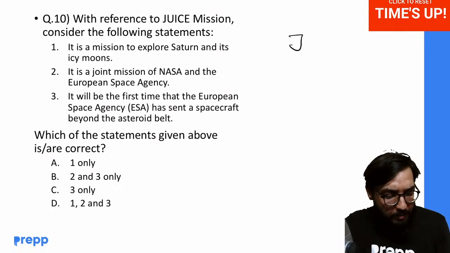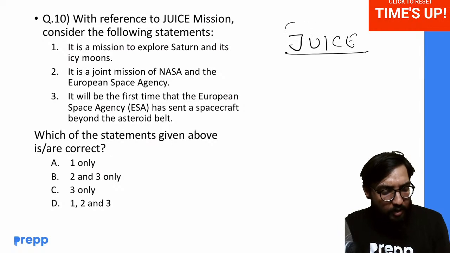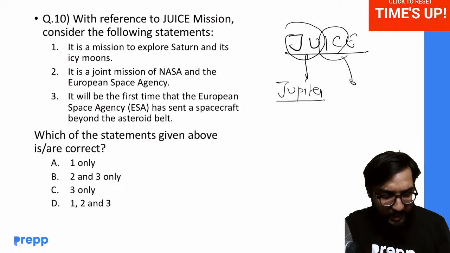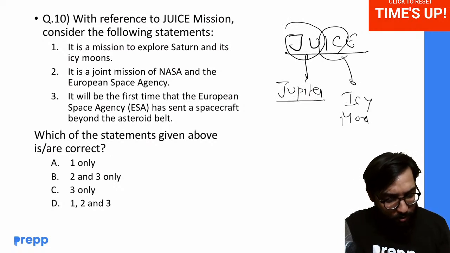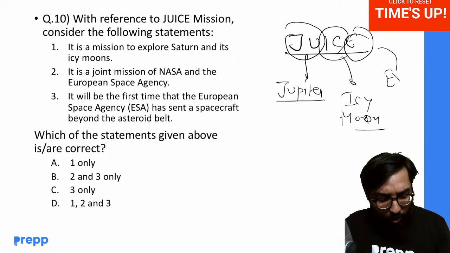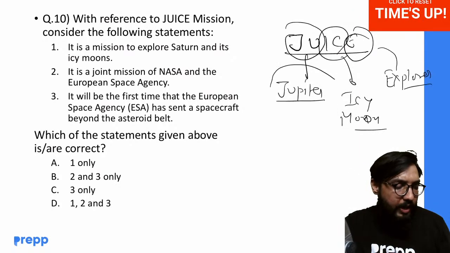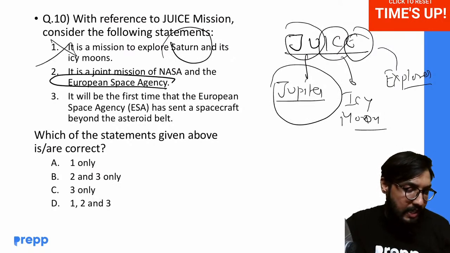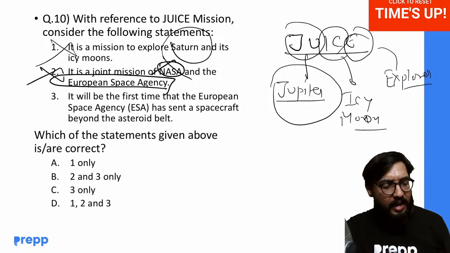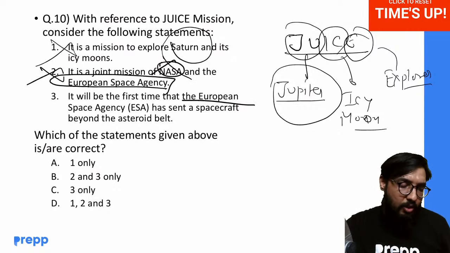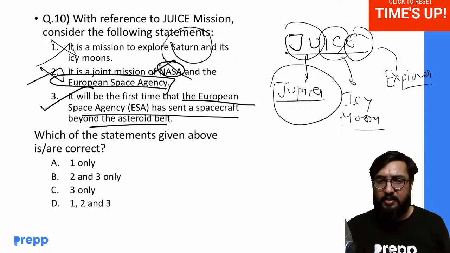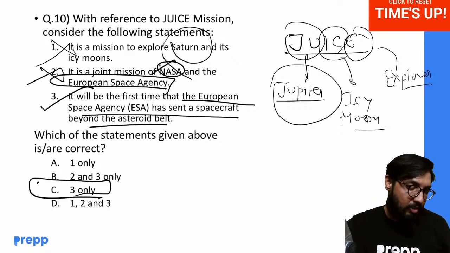I think JUICE, let me tell you the full form. JU for Jupiter, IC for icy moon, E for explorer. So it's Jupiter, not Saturn. This is wrong. Secondly, it is a mission of ESA only, not NASA. So this is also wrong. And yes, it is correct. Third one, that for the first time, the European Space Agency has sent a spacecraft beyond the asteroid belt. This is correct. So the answer is C, 3 only.